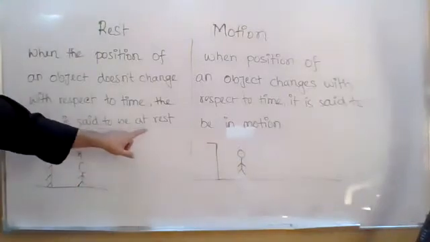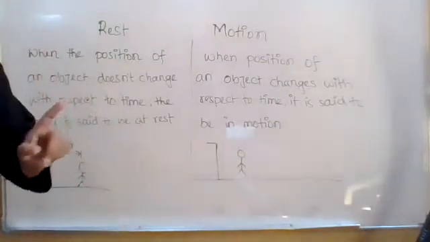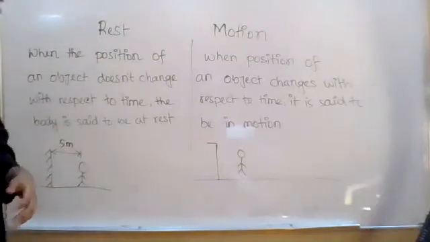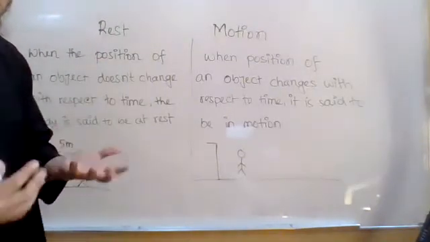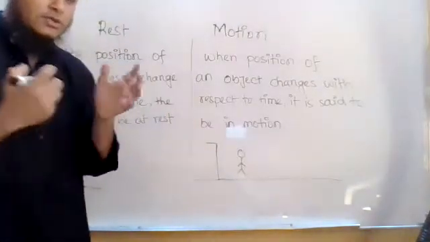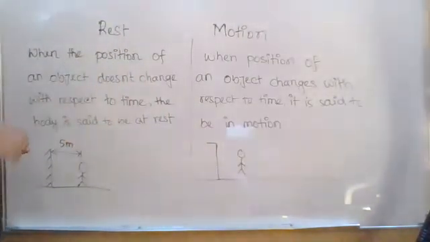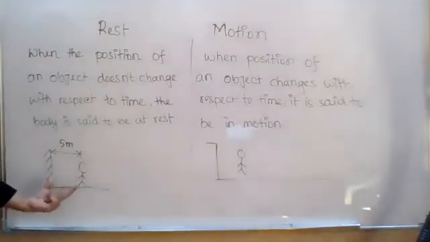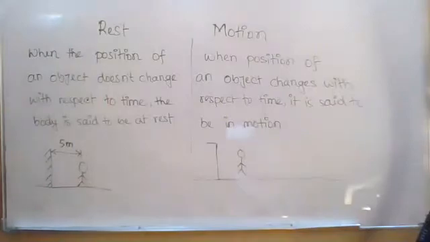So I can say that the boy is at rest. Now, normally in our common sense, at rest means like sleeping. When someone says they are going to take a rest, it means they will lie in bed. But according to physics, it's not like that. Whenever you are not changing your position with respect to time, you can say that you are at rest.